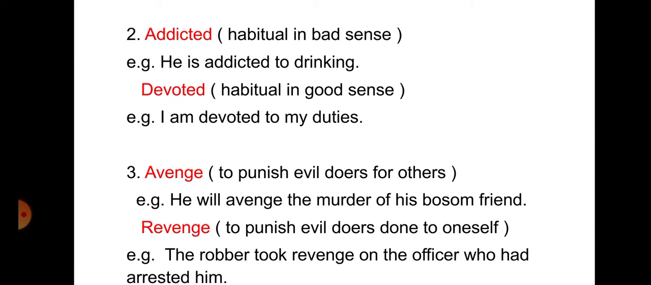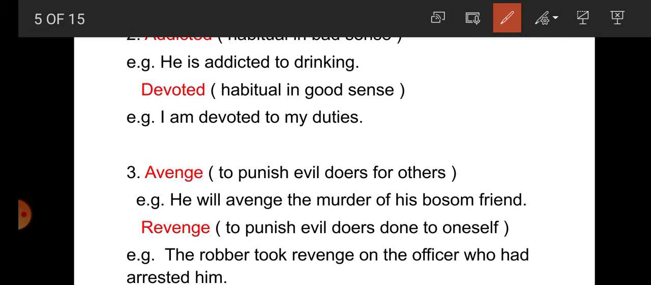Next one, students, addicted and devoted. Addicted and devoted are both synonyms, but there is a little difference, and we have to know where to use each. Addicted means habitual, but it is used in a bad sense. Devoted means habitual, but it is used in a good sense. With the help of examples, we will make it clear. He is addicted to drinking, addicted to smoking. Here, drinking is a bad thing. Drinking is not good, that's why it is written, he is addicted to drinking.